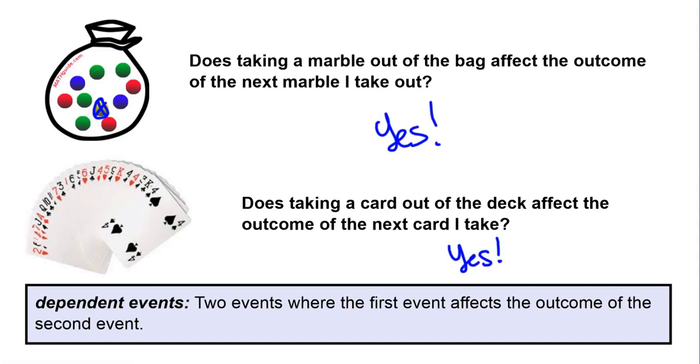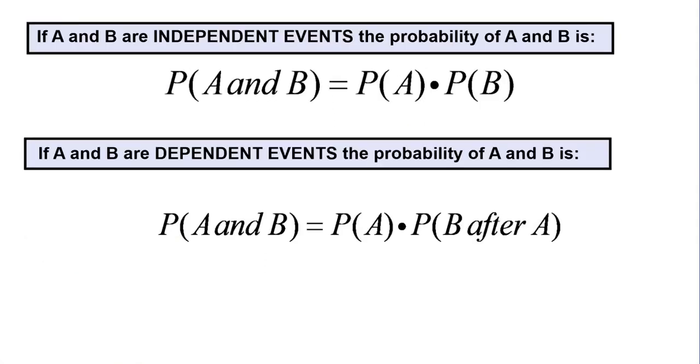And these probabilities are going to be calculated differently. So here are the two ways that we're going to calculate these probabilities. If A and B are independent events, if they're independent of each other, like the coin and the spinner or the two dice, we're going to calculate the probability as follows. If we have these two events, A and B, we're going to find the probability of A happening and then multiply it by the probability of B happening. And then that's going to be the probability of both of them happening together.